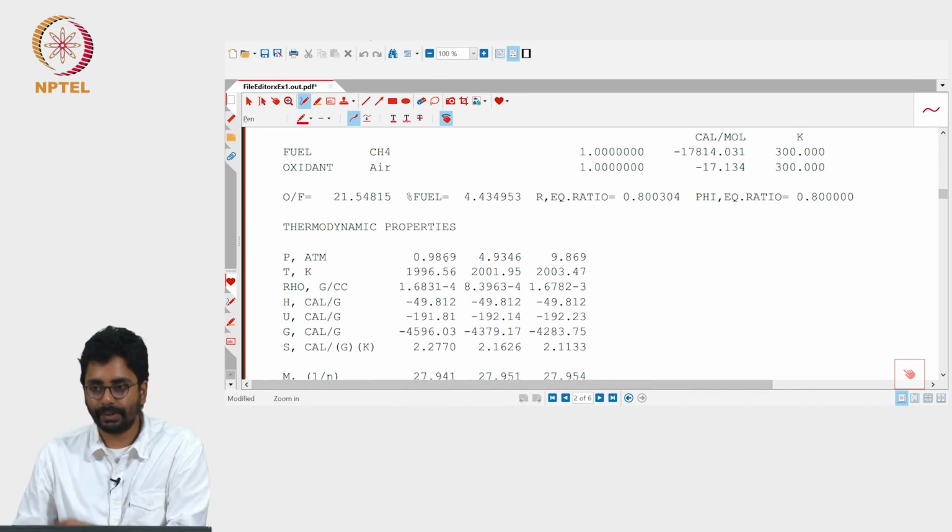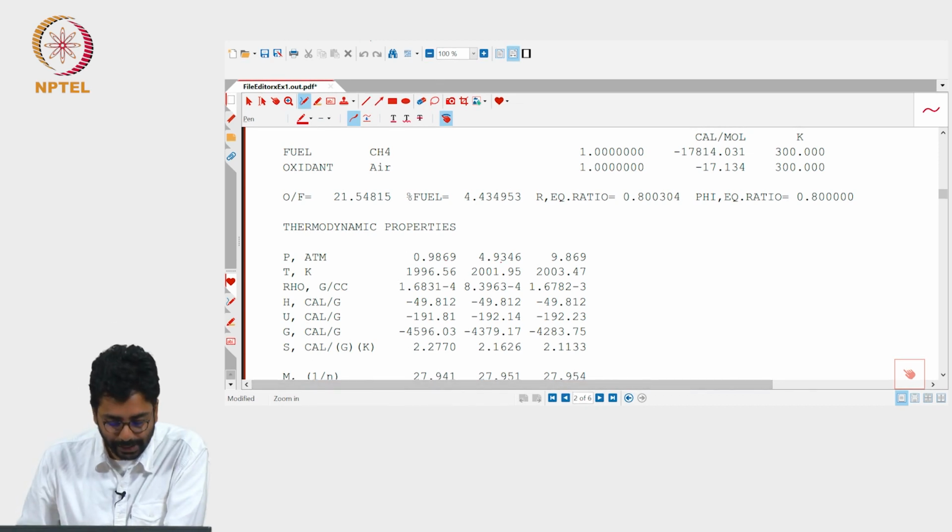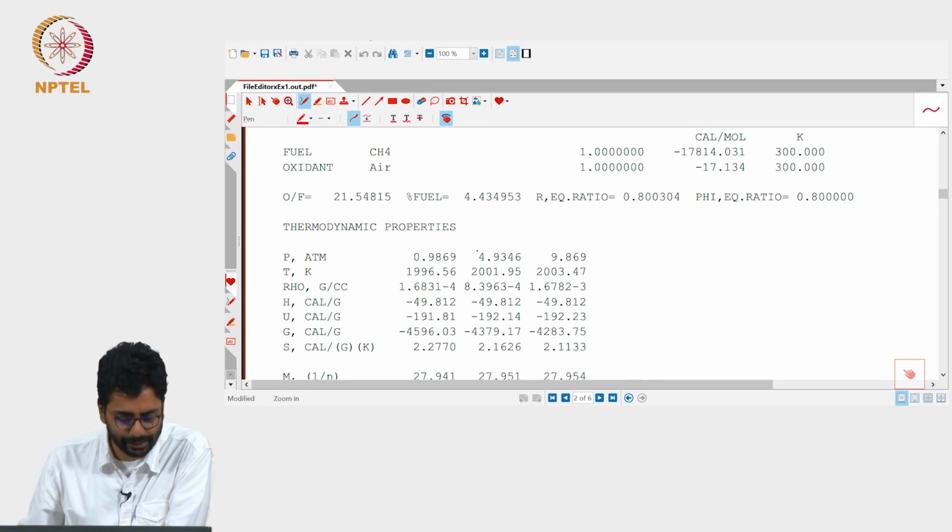Yeah. So, is it okay now? Yeah. So, these numbers are expressed in atmospheres, therefore, it is a factor of 1.01325 smaller than numbers in bar. Okay. So, that is why it is this number that is slightly lower than 1, slightly lower than 4 and so on. So, let us look at the temperature values.